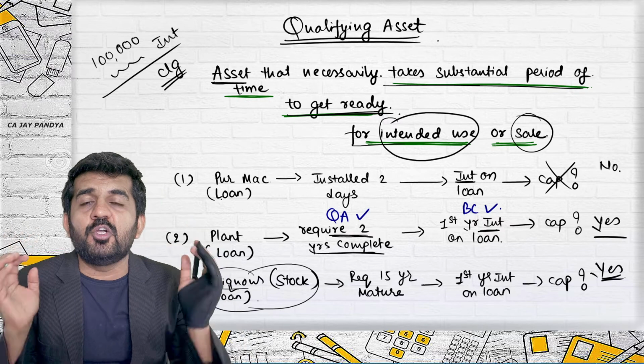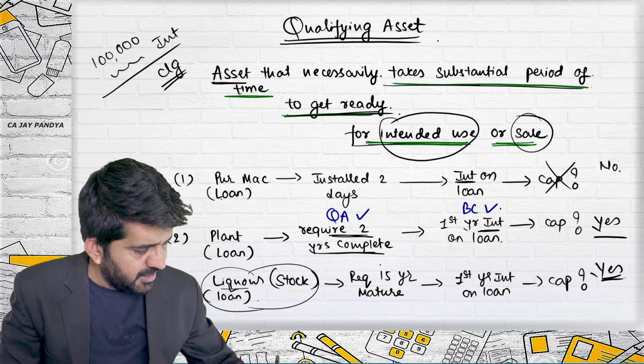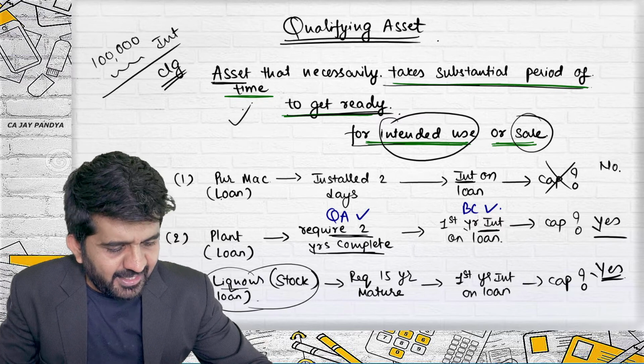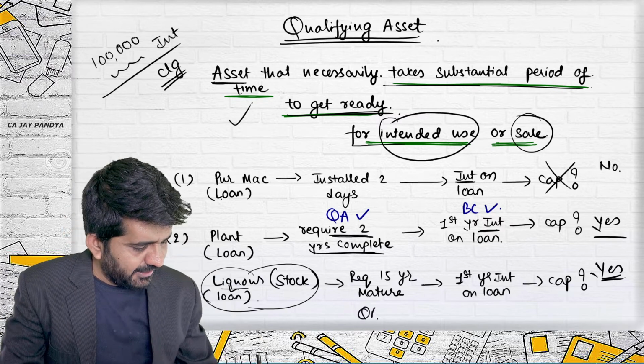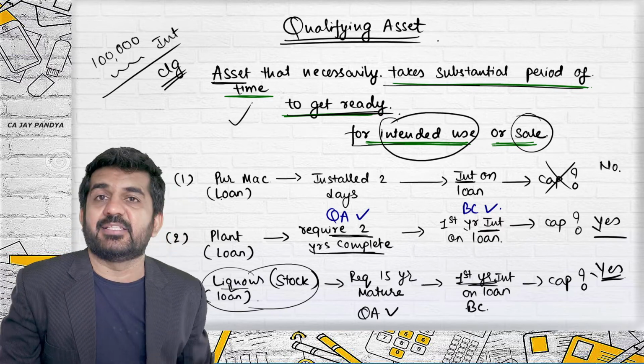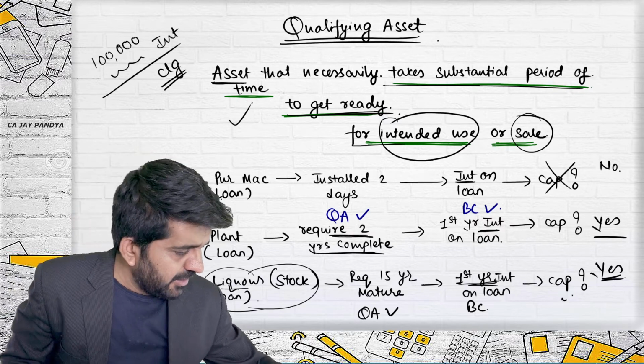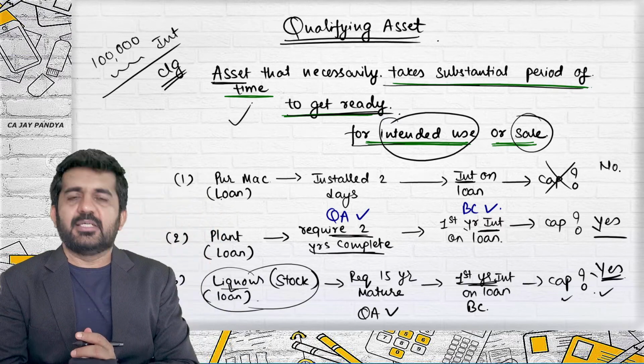So if I want to get that type of liquor, I'll have to store it for 15 years and the qualifying asset definition is satisfied. Is this interest a borrowing cost? Yes. Is it directly attributable to purchase of my inventory? The answer is yes. Will it be capitalized? The answer is yes.